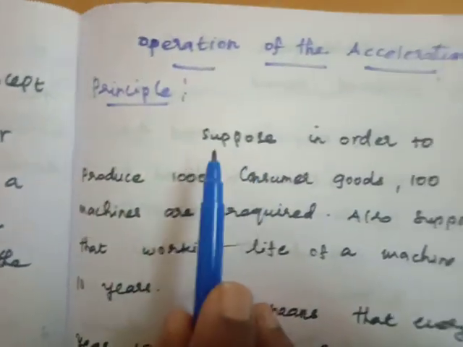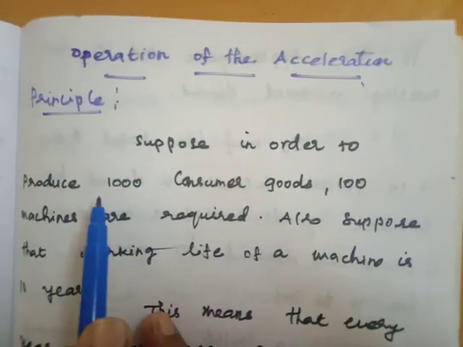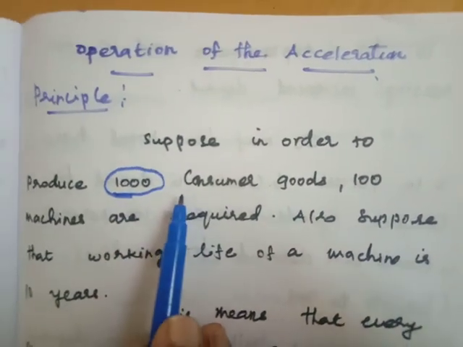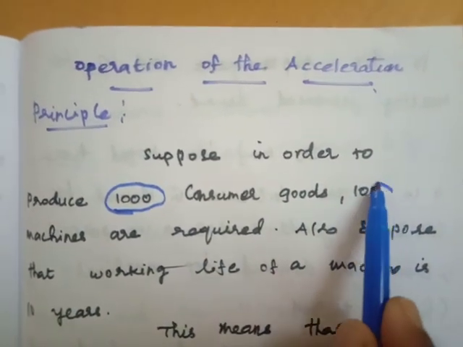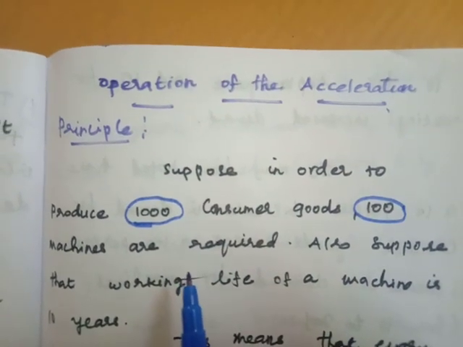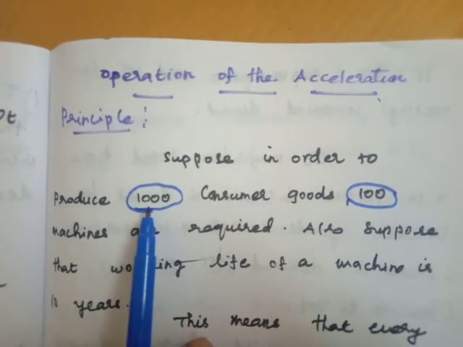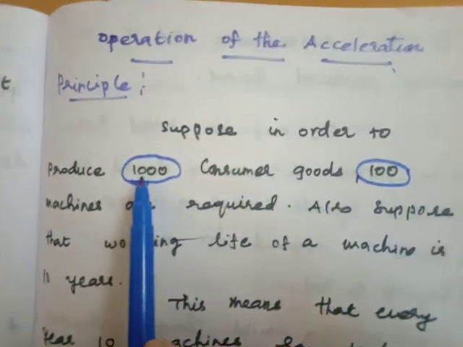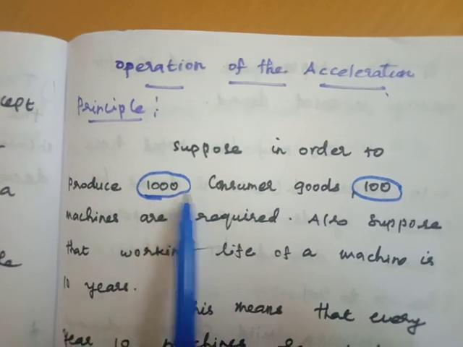For example, suppose in order to produce 1000 consumer goods, whatever they may be, we are using 100 machines. So 100 machines are needed for producing 1000 consumer goods.